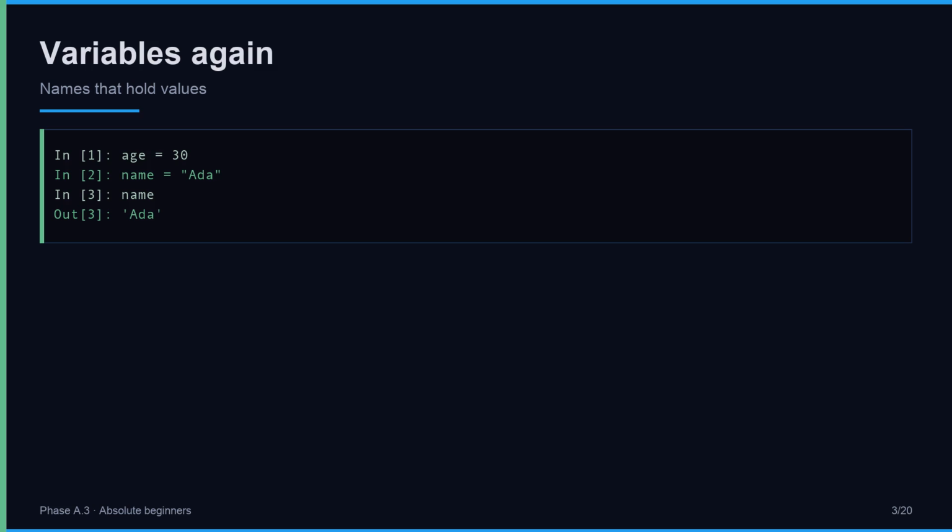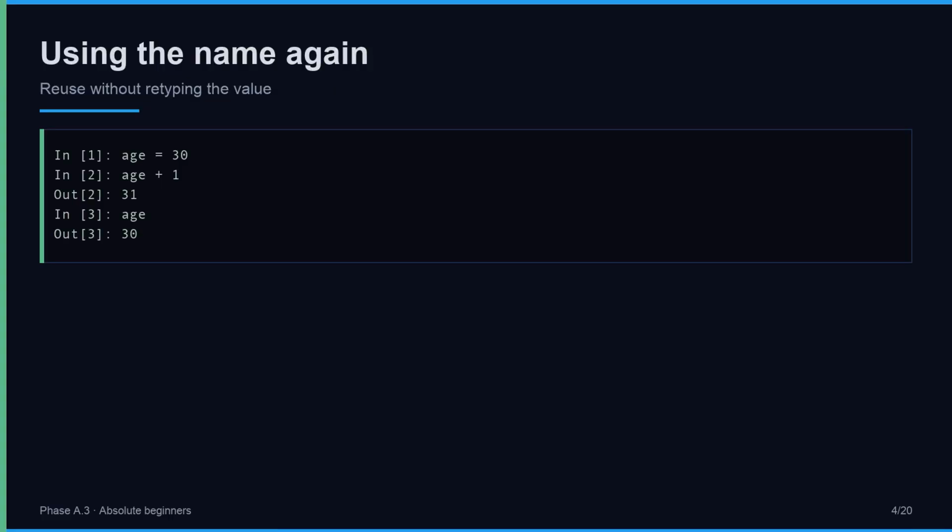Pause the video anytime and try the idea yourself in IPython when it fits. After age is 30, age plus 1 evaluates to 31. The name age itself is still 30 until you reassign it. Using a name in an expression does not change the stored value by itself.